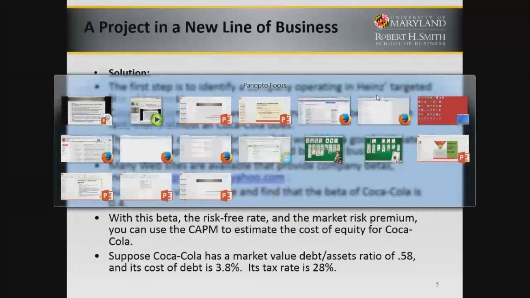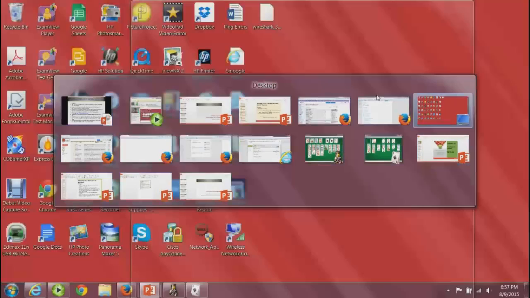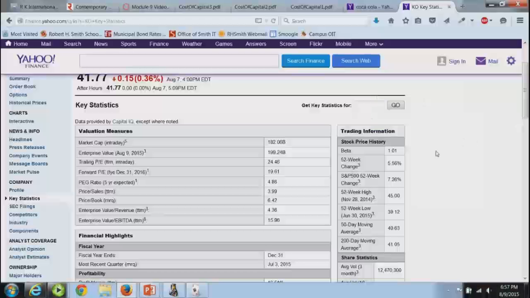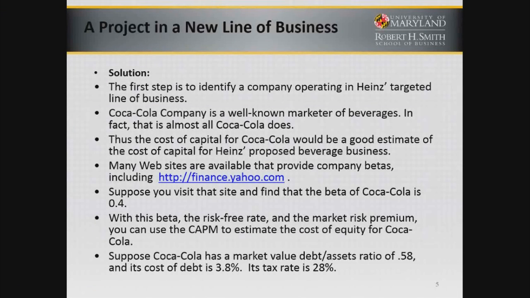Well, if you actually visit that site, which I did in August, you will see that actually in August it was 1.01. So it was not 0.4, but we'll just assume for our project right now that it is 0.4. With this beta, the risk-free rate and the market risk premium, you can use the CAPM to estimate the cost of equity for Coca-Cola. Now, suppose Coca-Cola has a market value ratio of debt to assets of 0.58, that its cost of debt is 3.8%, and that its tax rate is 28%.